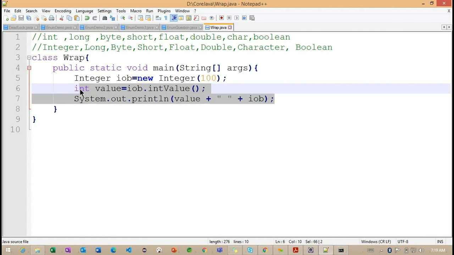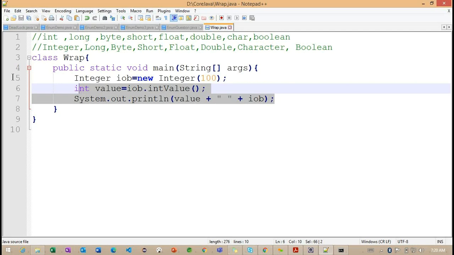And in the same way, with auto unboxing, the wrapper class object is converted into the primitive type. Getting the point? So it is the opposite here. Auto unboxing is the process where the value of the boxed object is automatically extracted, that is, unboxed from the wrapper class type into the primitive type. Now if you observe, we don't need to call the particular methods here.